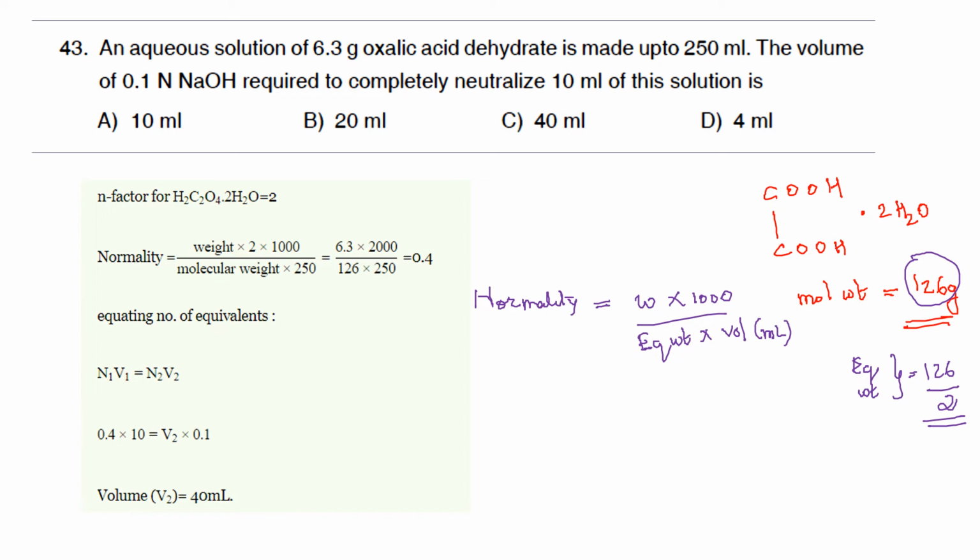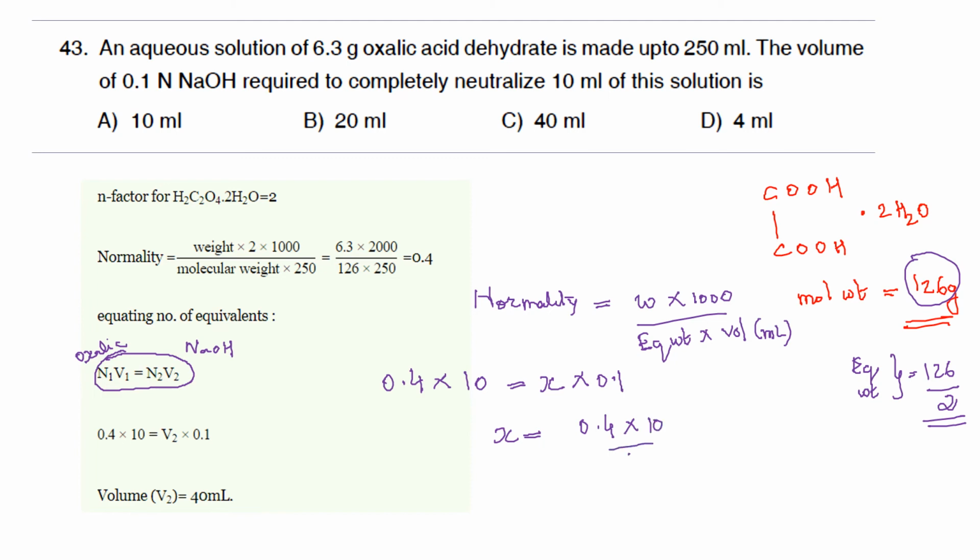Now in order to find out the volume of 0.1 normal NaOH required to neutralize the solution, we can make use of the famous equation, that is V1N1 equal to V2N2. V1 corresponds to oxalic acid, 1 corresponds to oxalic acid, and 2 corresponds to NaOH. So we have taken 0.4 normal oxalic acid solution and 10 ml of it is taken, and in order to neutralize this one, how much volume of 0.1 normal NaOH is required.